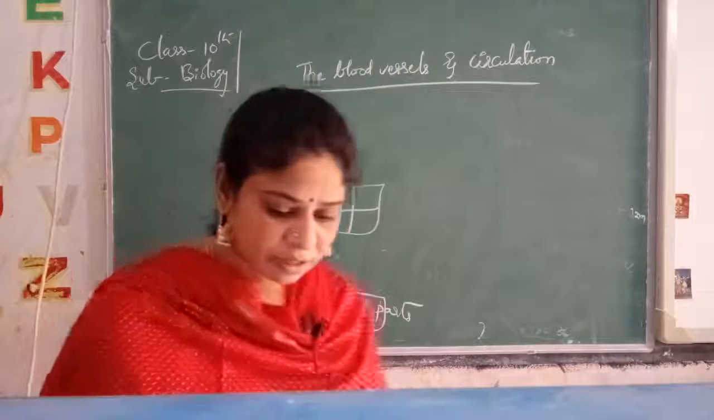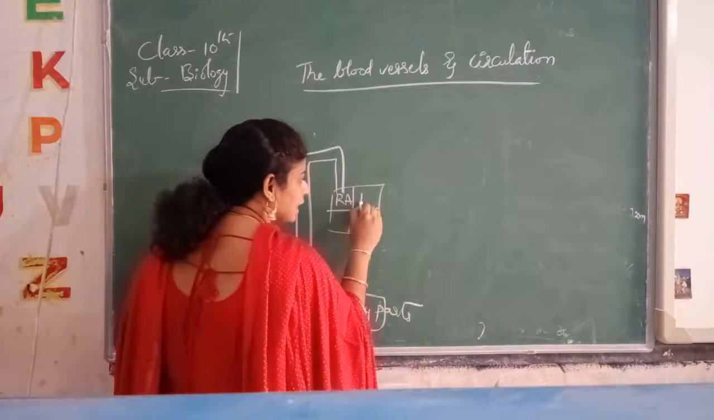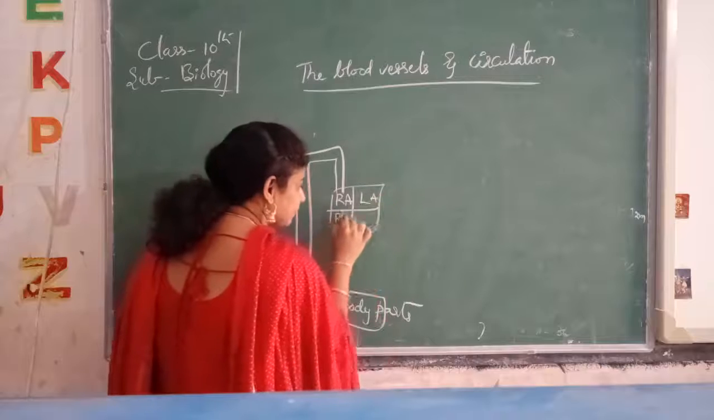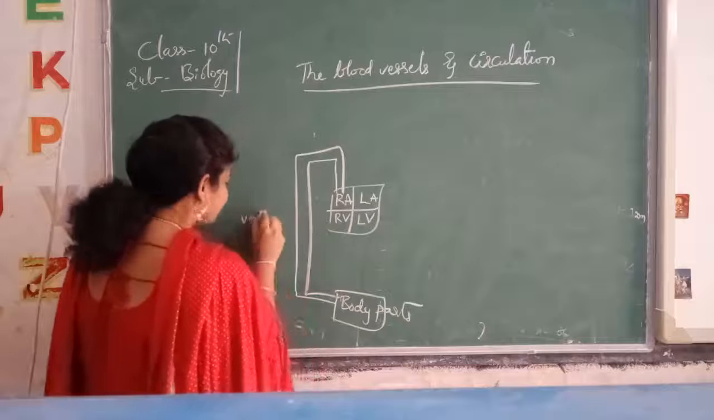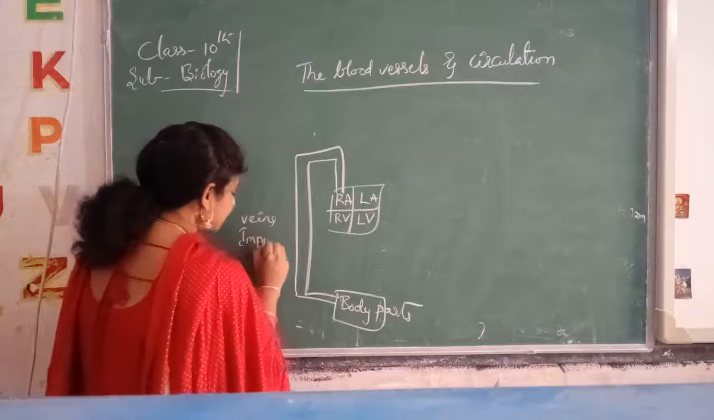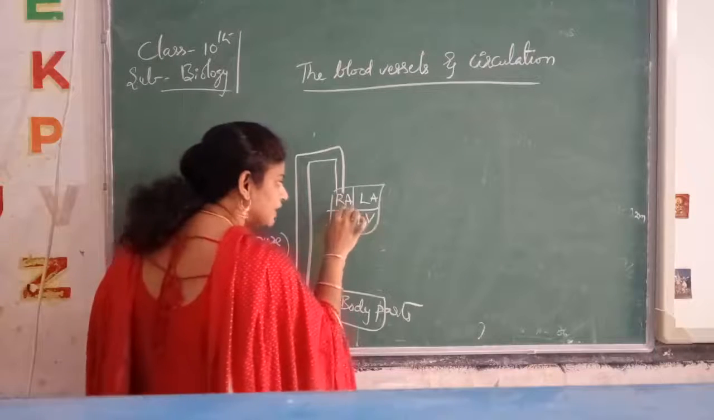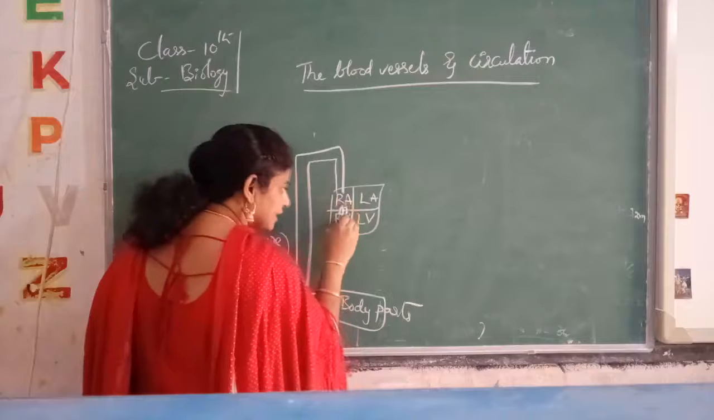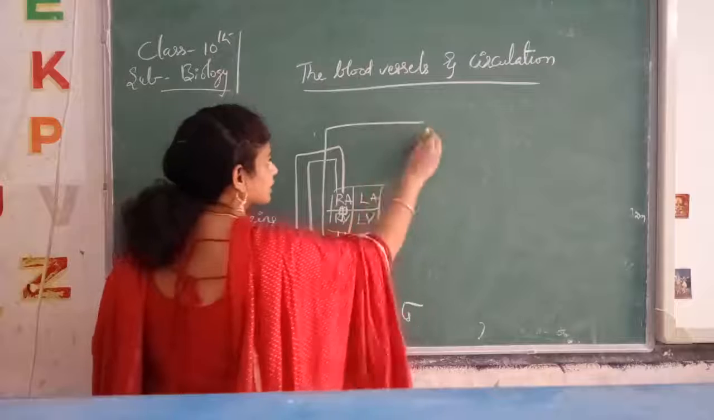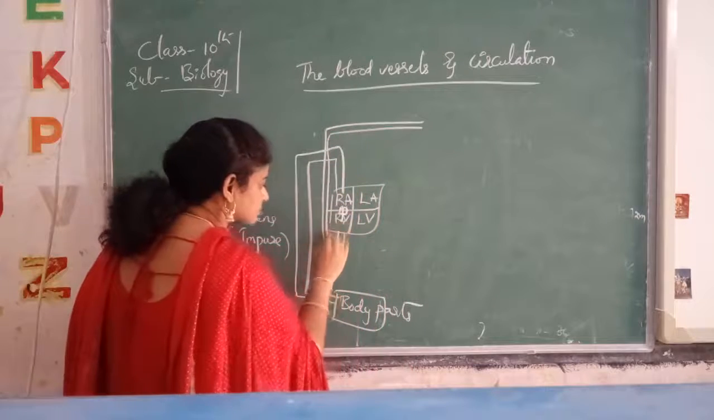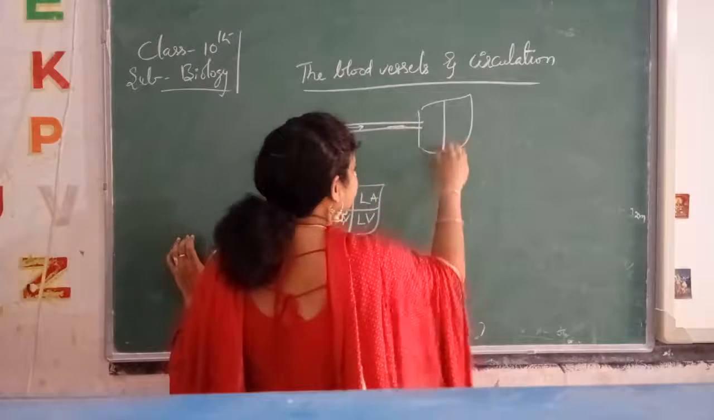See here what is happening. Right auricle, left auricle, right ventricle, left ventricle. With the help of veins, impure blood is brought from various parts of the body to the right auricle. From the right auricle it is sent into the right ventricle. From the right ventricle, in this way, it is moved into the lungs.